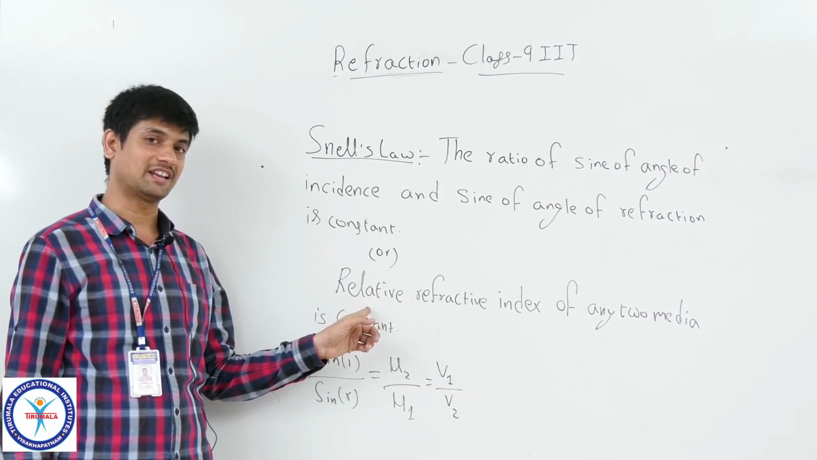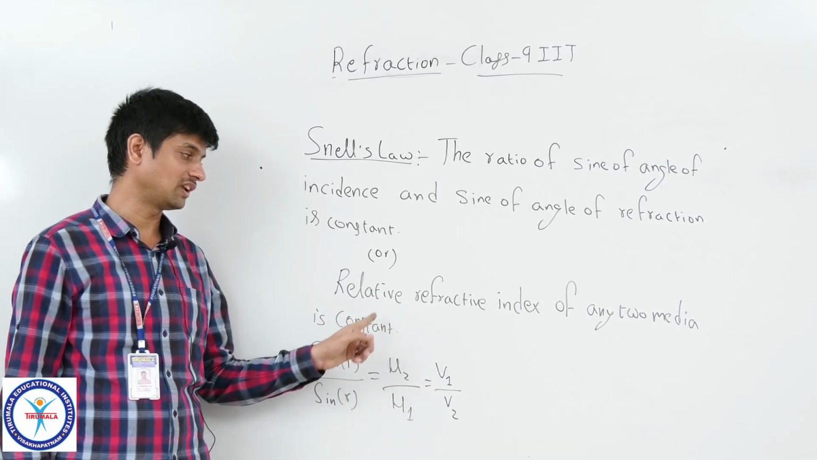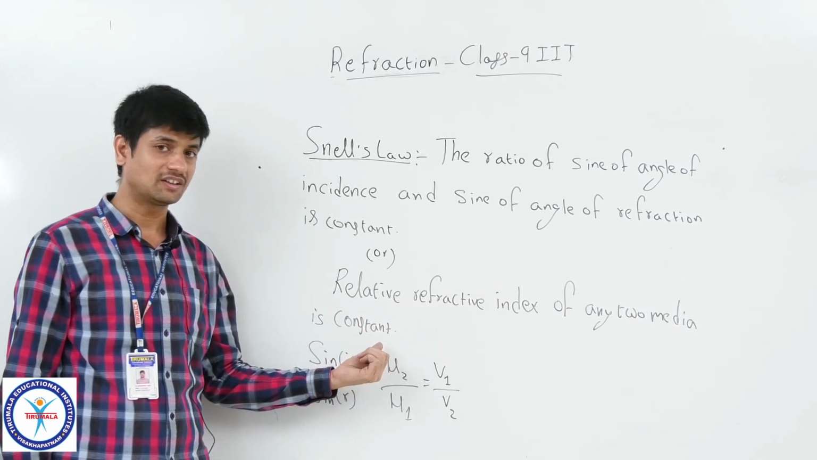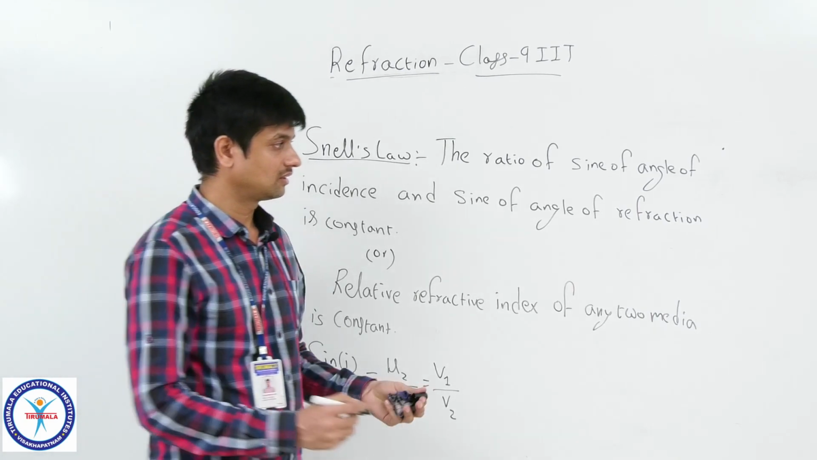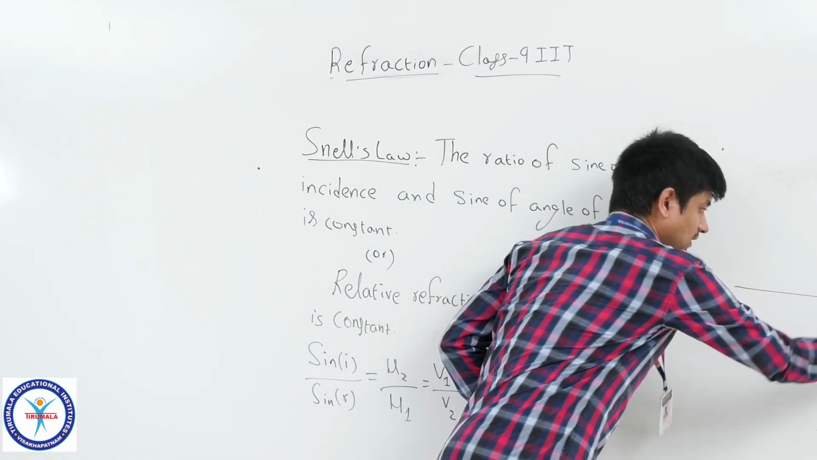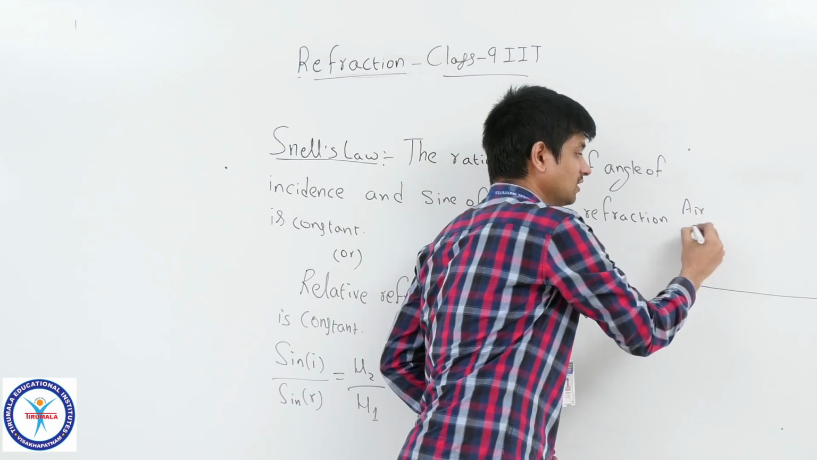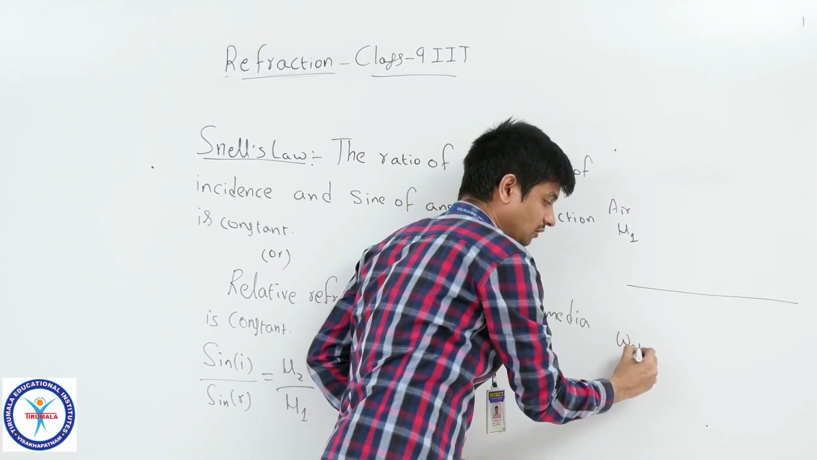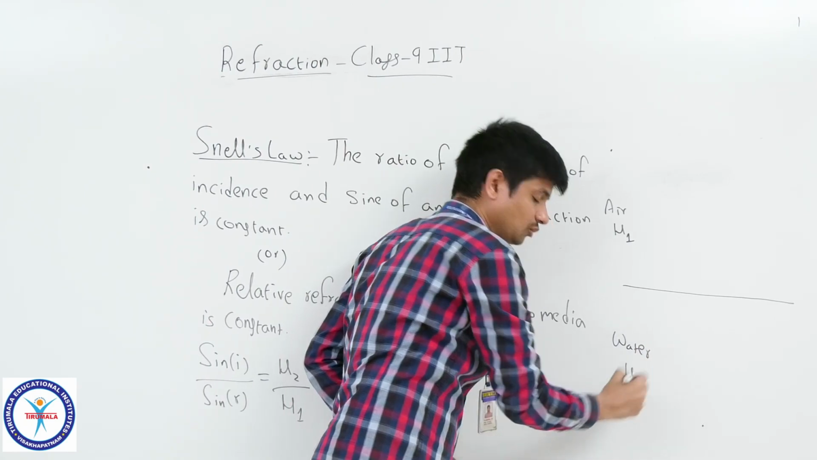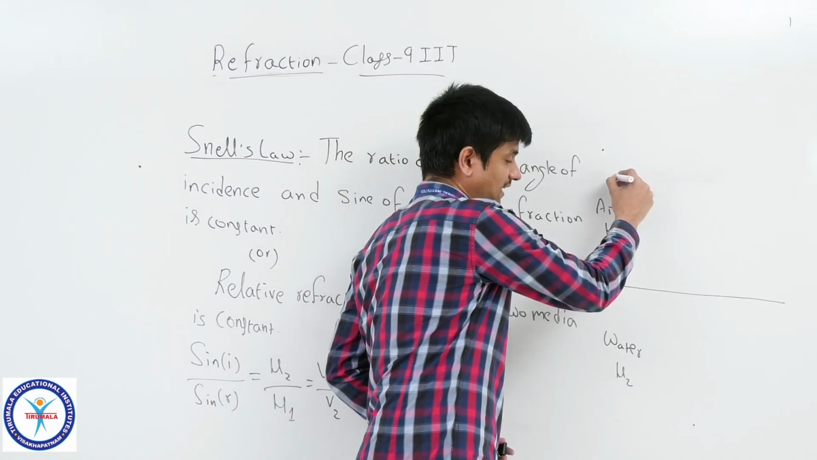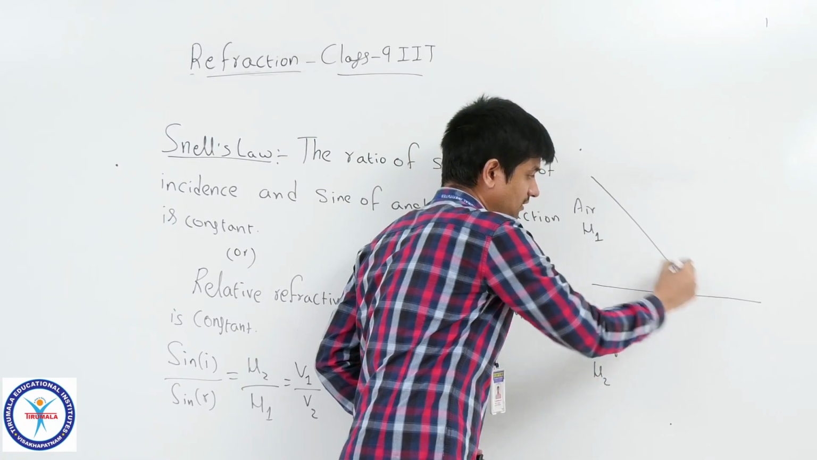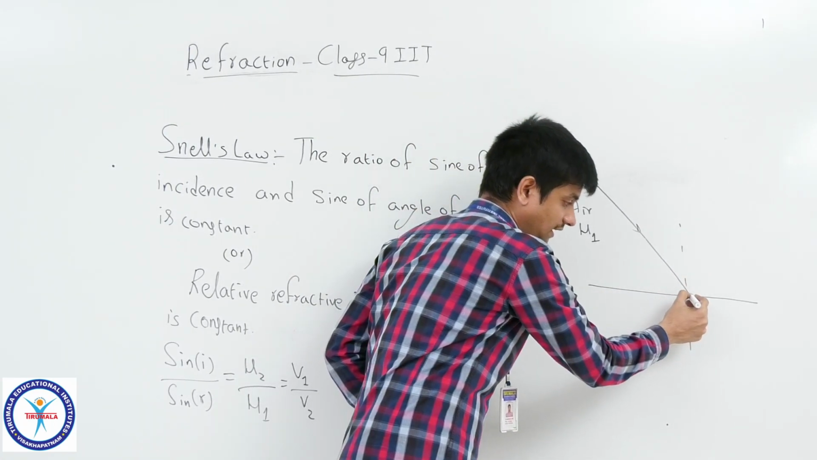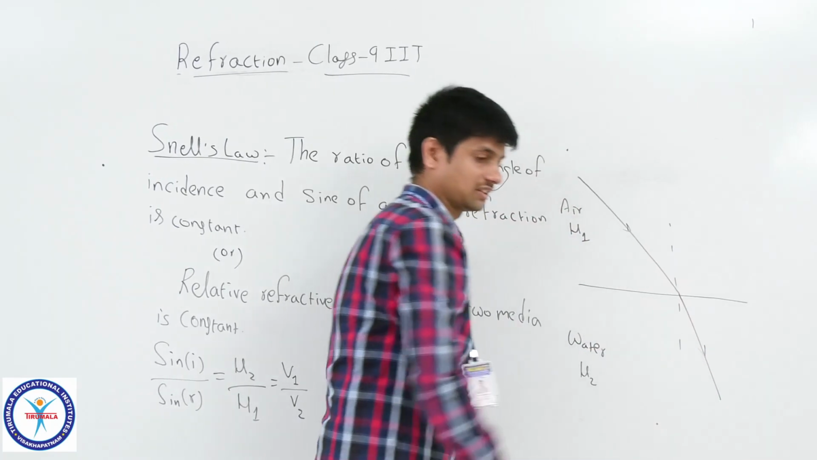In the same manner it can be defined another way: the relative refractive index of any two media is constant. That means if this is the air with refractive index mu1, and this is the water with refractive index mu2, the light ray comes from the air, enters into the water and deviates from its path.